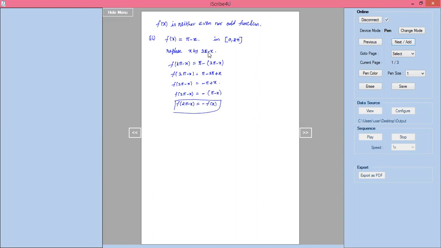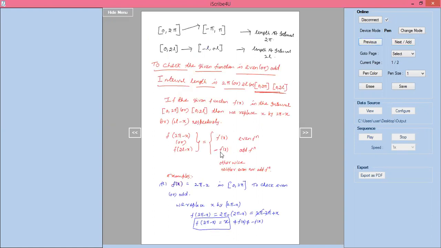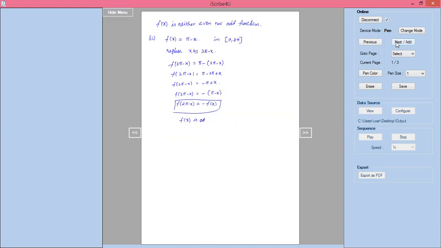Now f of 2 pi minus x equal to minus f of x means, as I already told, that function I'll call an odd function. F of x is an odd function.